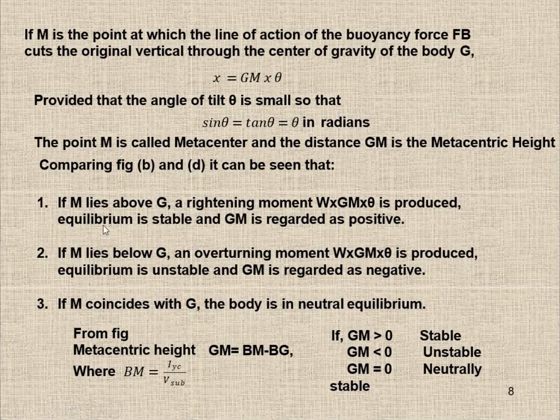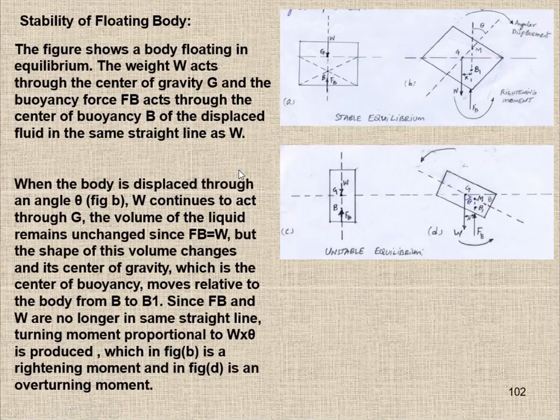So the point M is called the metacenter and the distance GM is the metacentric height. Comparing figure B and D, it can be seen that if you go to figure B and D, here M is lying below G, that means between G and M, and here M is lying above G.